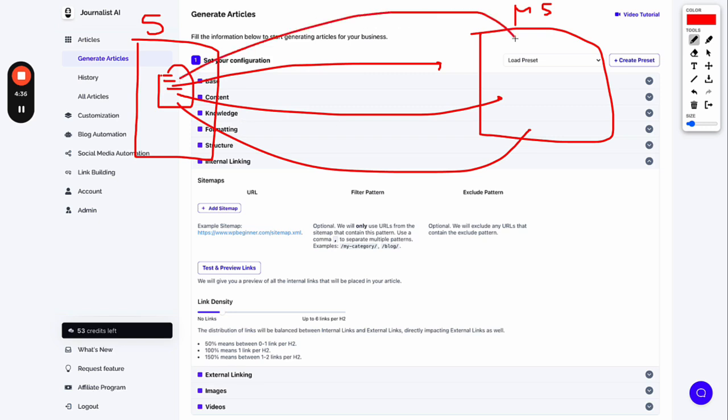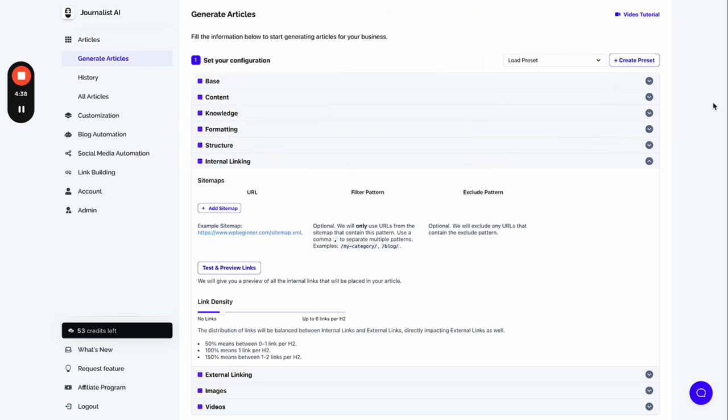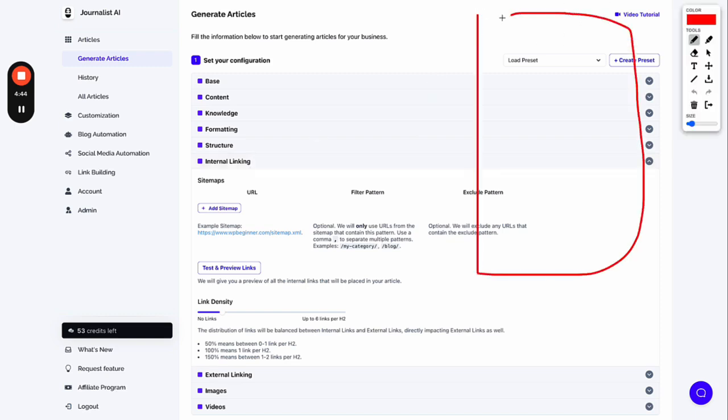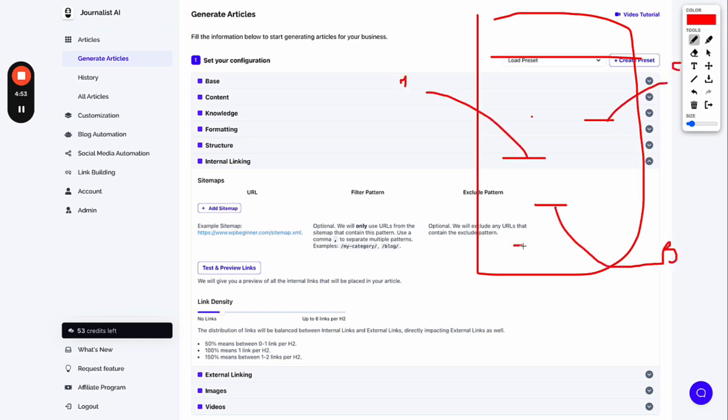I recommend you just have one, but if you want multiple, you can set this up right here, internal linking, and it will link out to other pages on your site automatically. So we will write the article and place links automatically inside it to your homepage, to your contacts page, to other blog posts of yours, if it makes sense, to your services page. Again, this is important.